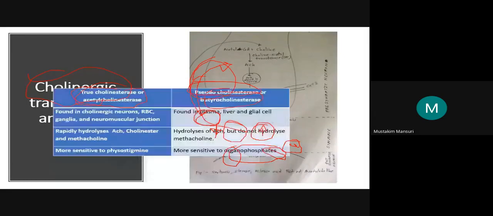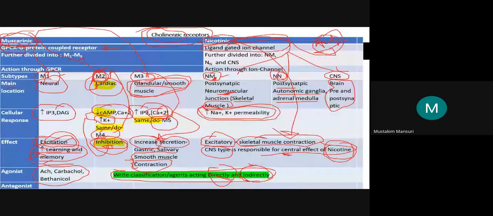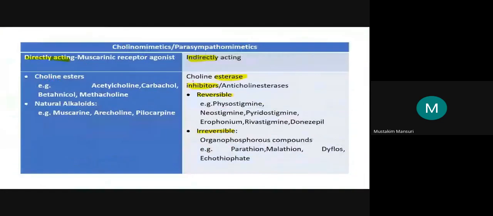So let us see a broad classification of these agents, the cholinomimetics. Pick up the word mimetic. Mimetic means they mimic the action of the cholinergic or parasympathetic system. That is why they are known as cholinomimetic or parasympathomimetic.